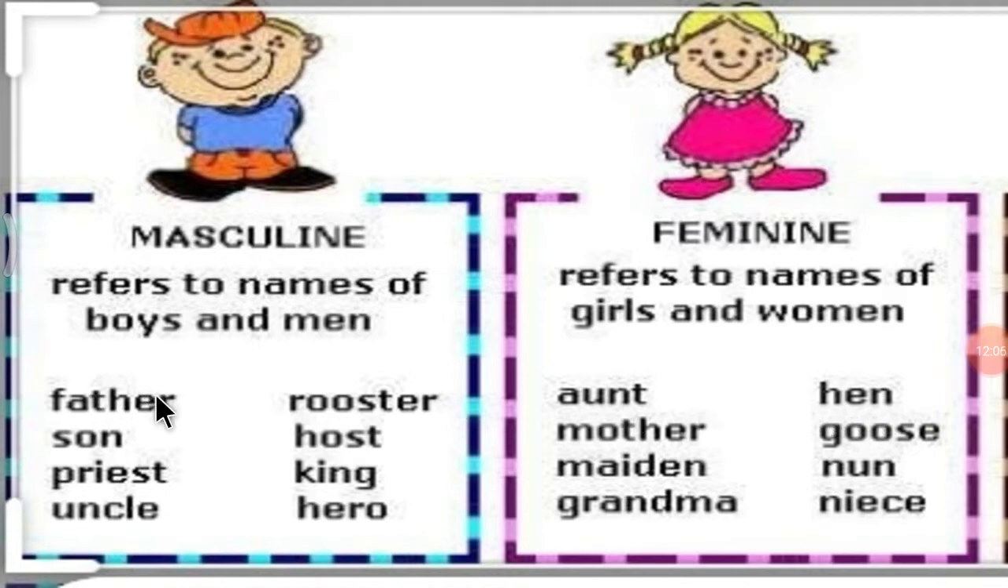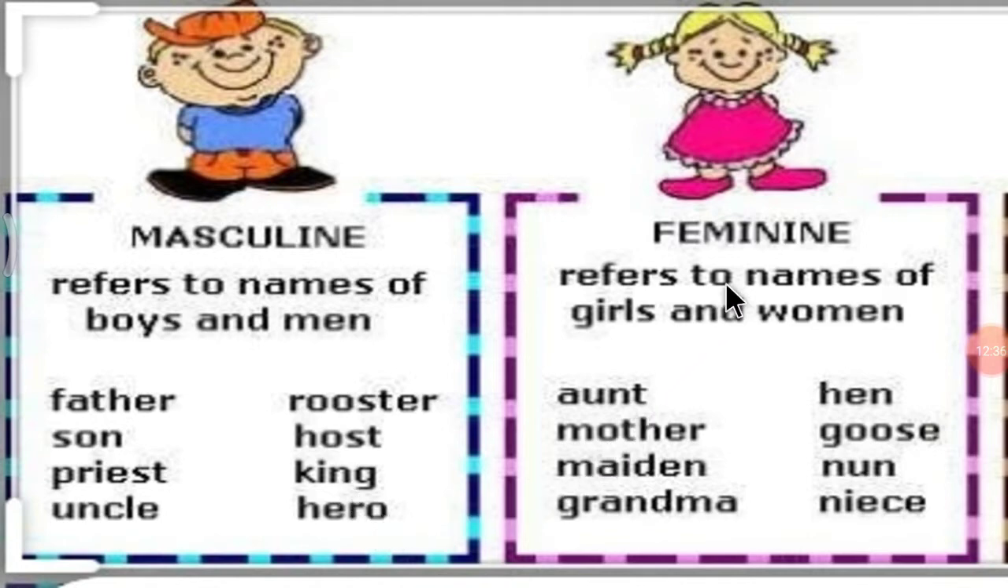Same like that, all the genders are given here. Son, priest, uncle, host, king, hero. Let's read all the masculine gender here. Father, son, priest, uncle, rooster, host, king, hero.